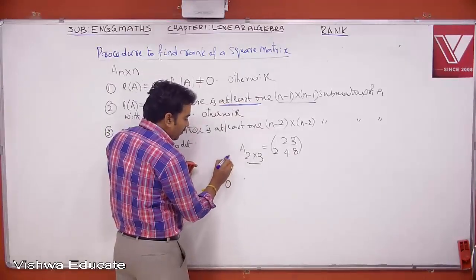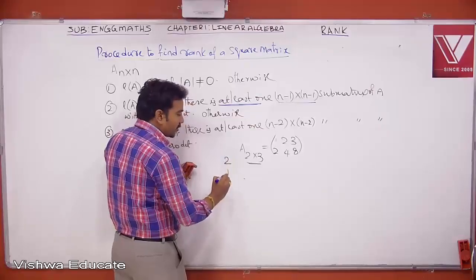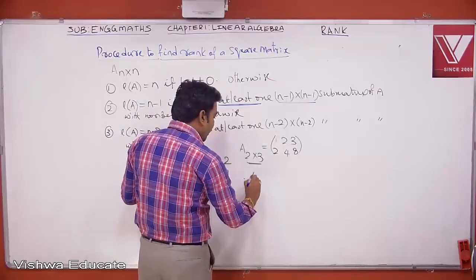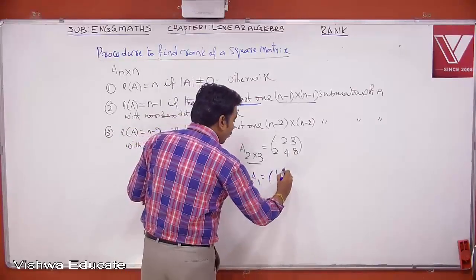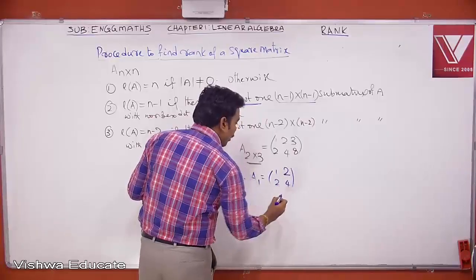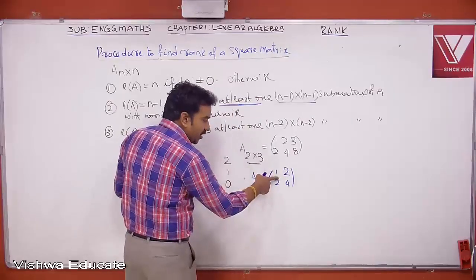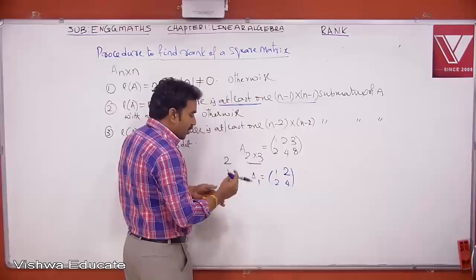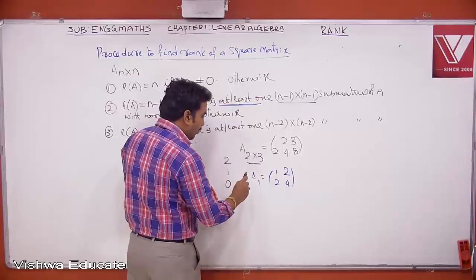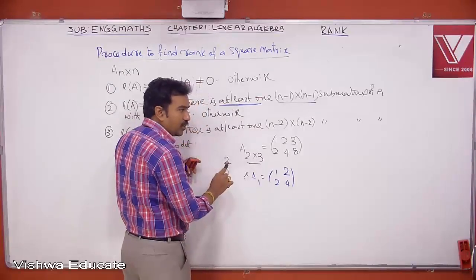So, let us go for finding determinants of 2 by 2 submatrices. Here, one submatrix is A1 equal to 1, 2, 2, 4. Now, this is a 2 by 2 submatrix, but its determinant value is 0. Therefore, this A1 is not useful. But with this, don't conclude that rank is not equal to 2.